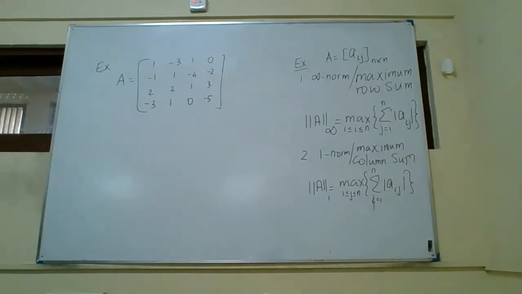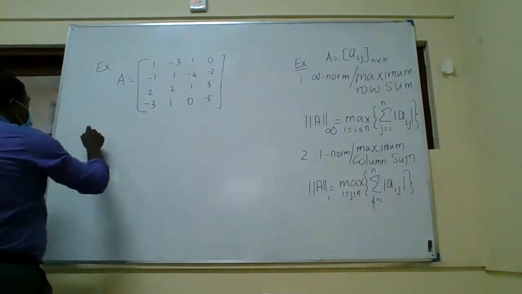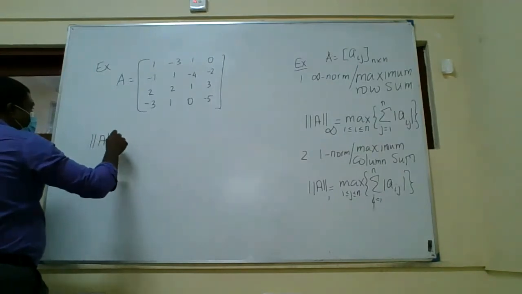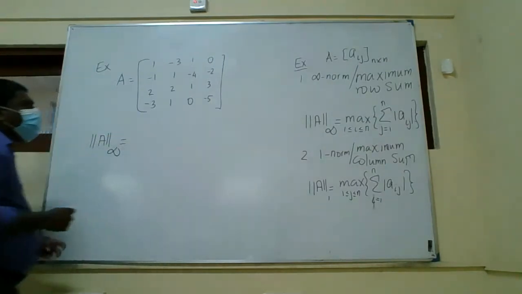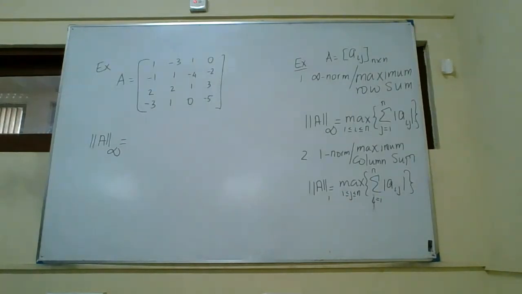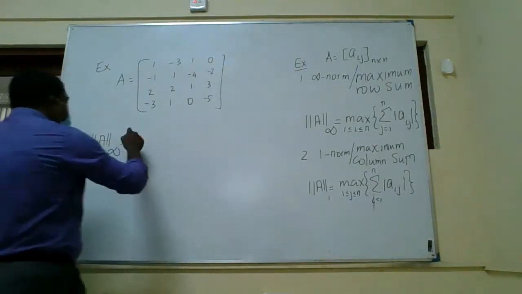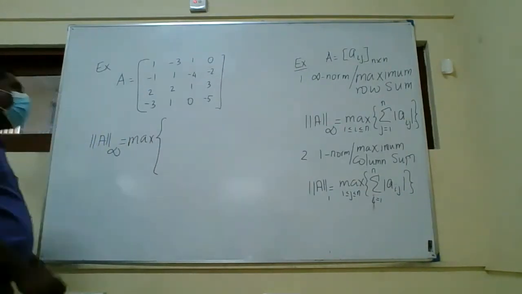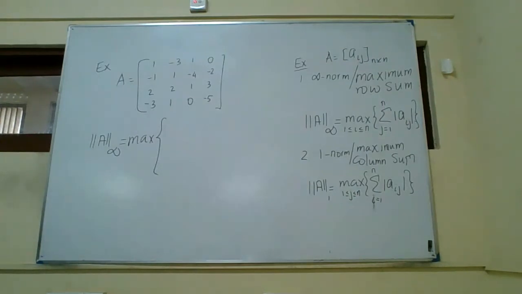If you want to compute the infinity norm, you have to take the maximum row sum. There are 4 rows, so you sum all 4 rows and take the maximum among them.